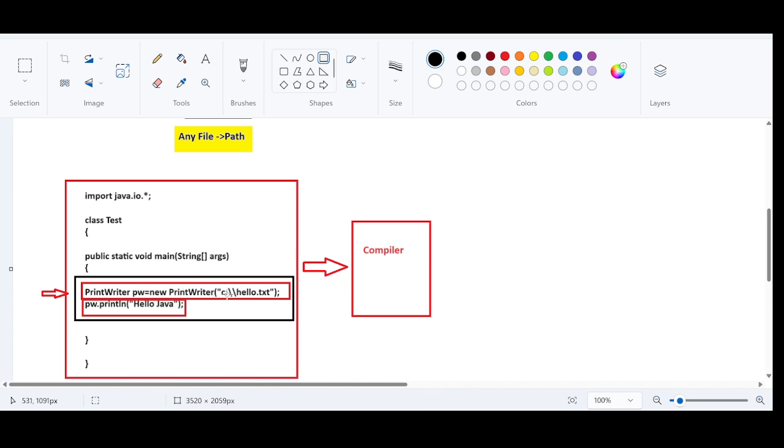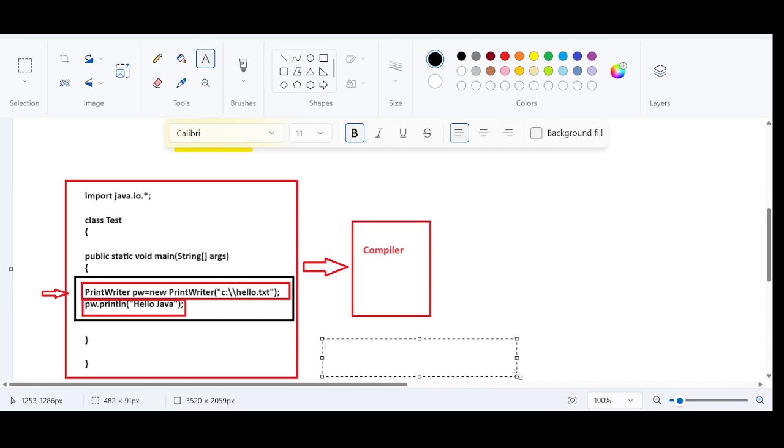Right? If this file is not available in the runtime, I need an alternate file where I can write this information, which is allowed by Java. That alternate information, that alternate file, is nothing but the handling code. Usually we declare the handling code in a try and catch block. We will discuss the try block and catch block in future topics.